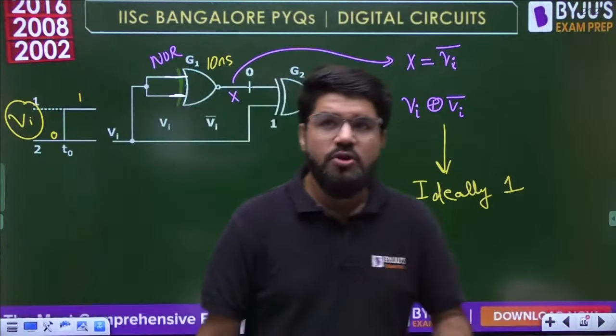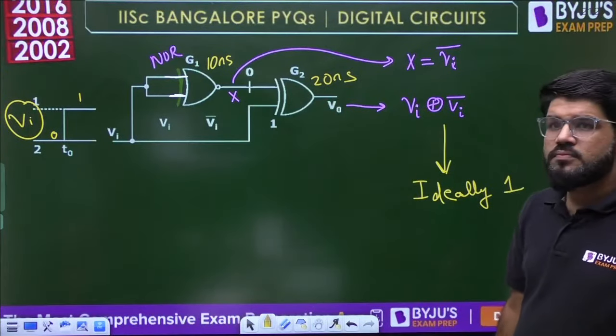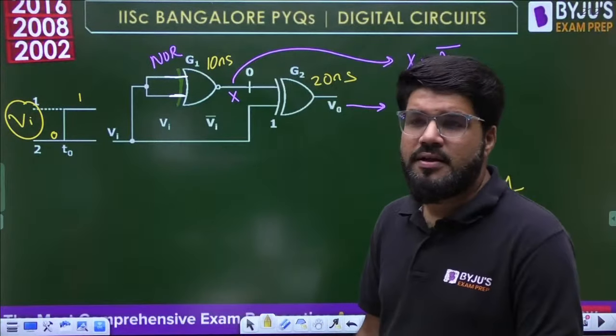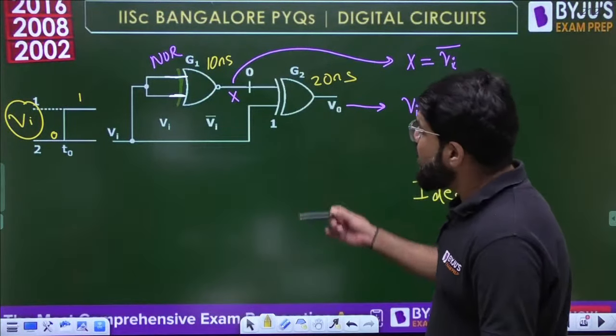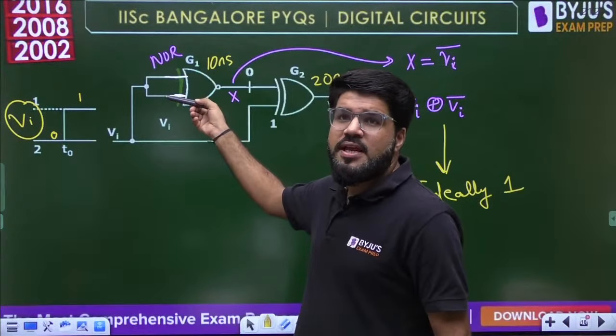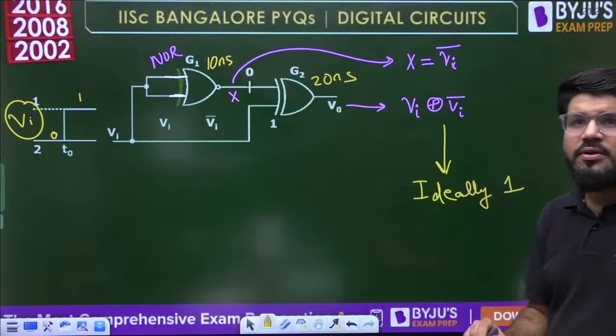This should be ideally 1. No, Bhanu, that's the correction I'm telling. Put it as NOR gate, because if it is XOR, look, both the inputs are the same, the output will always be 1. So just look into that.